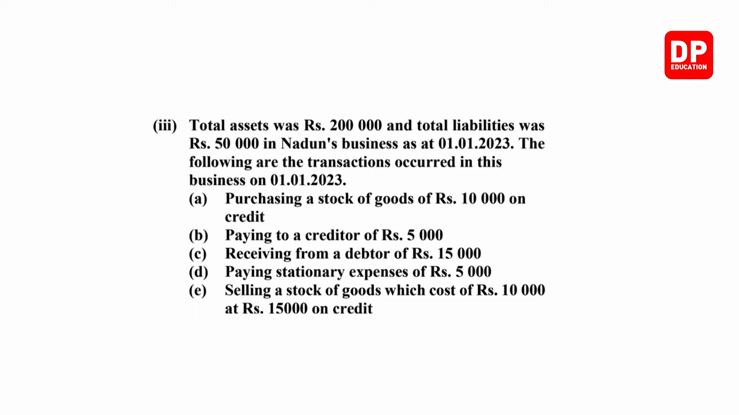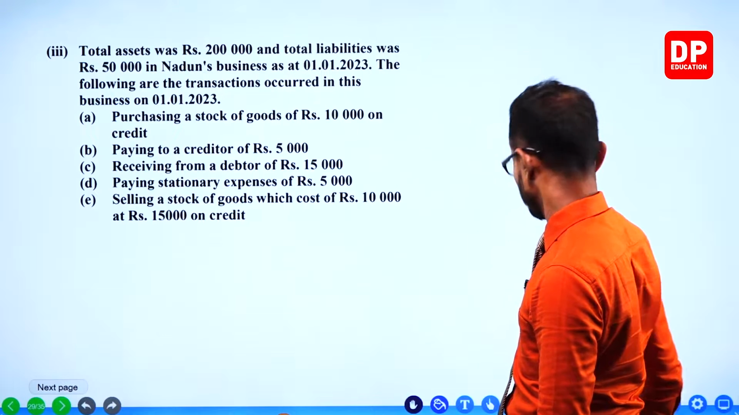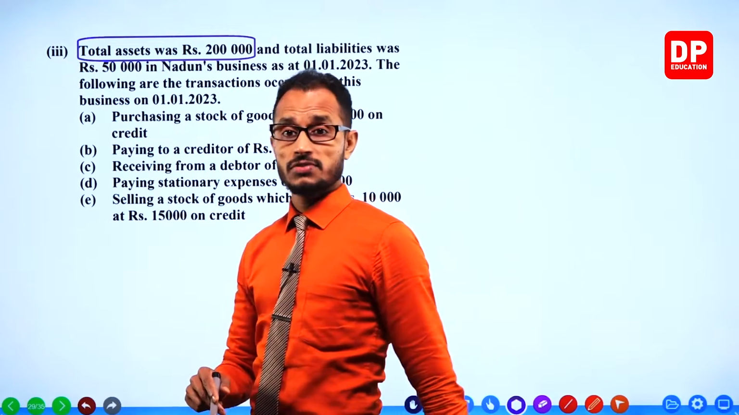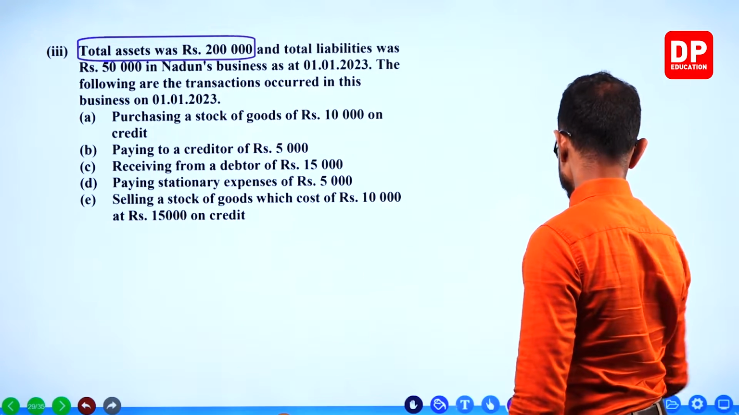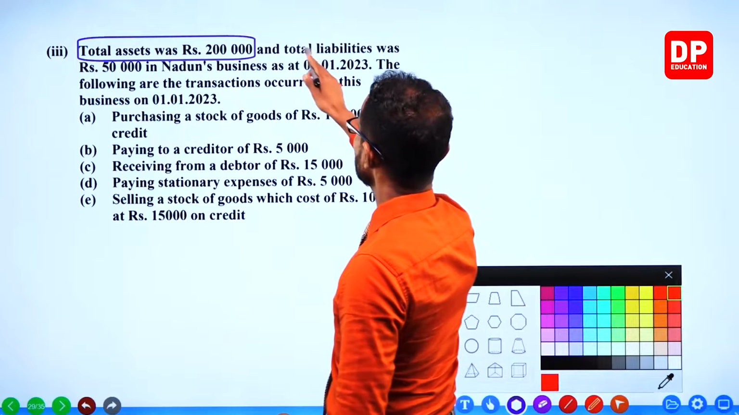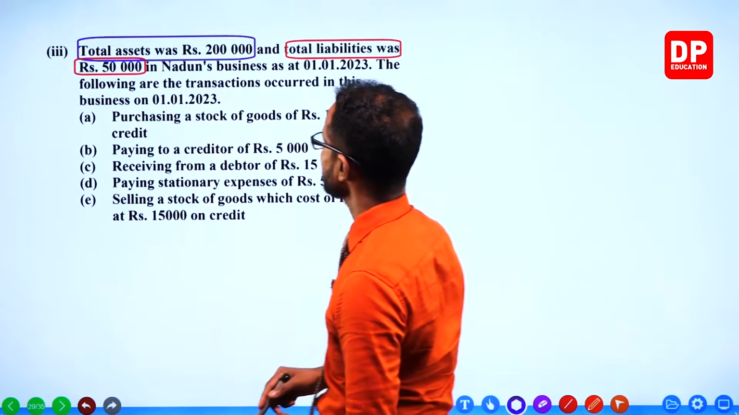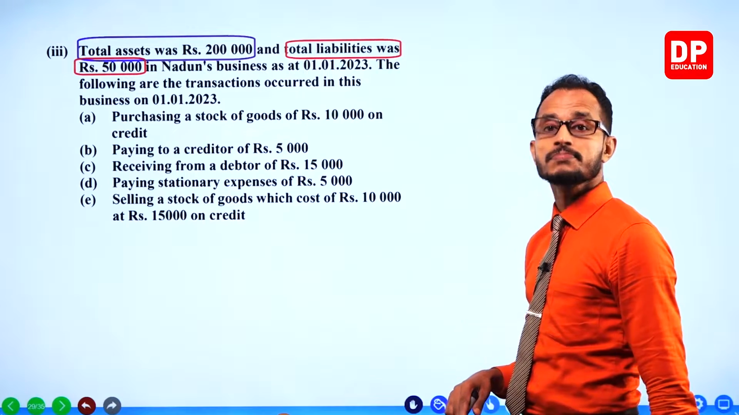Total assets was rupees 200,000 and total liabilities was 50,000 in Nathan's business. That was January. Guys, we have 200,000 worth of assets, and we have liabilities worth 50,000.